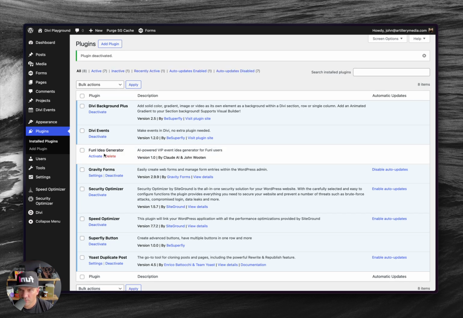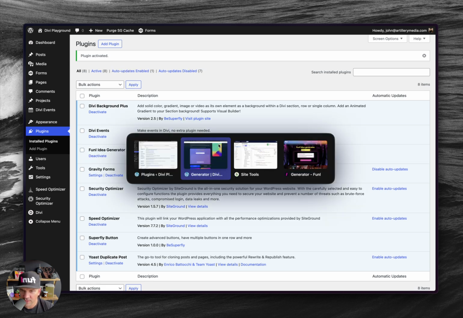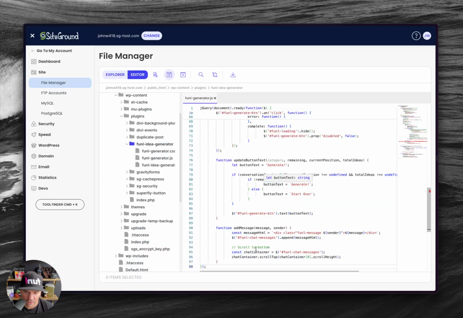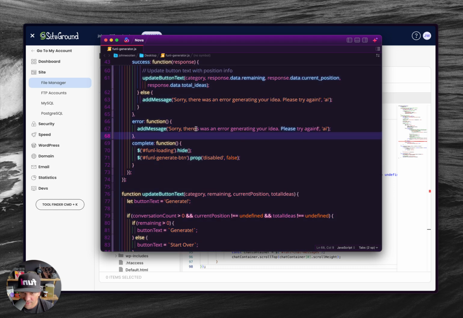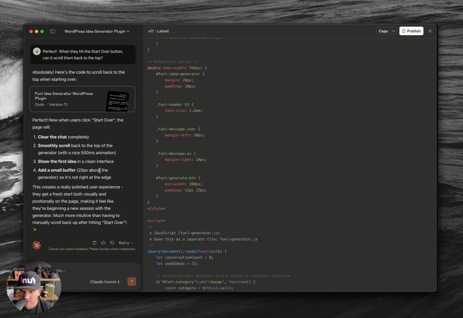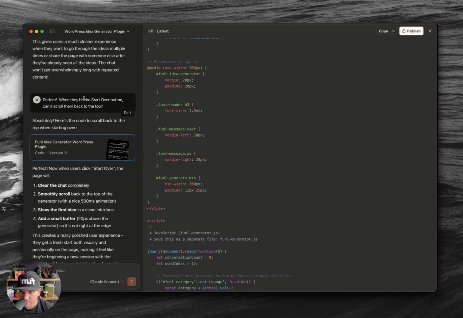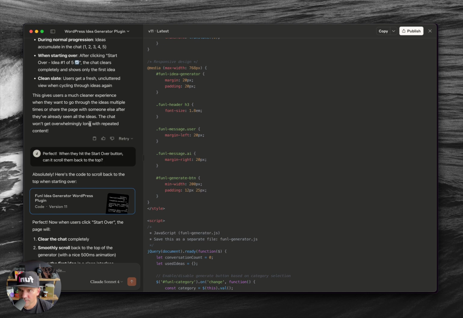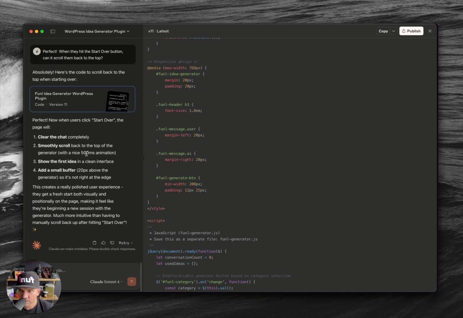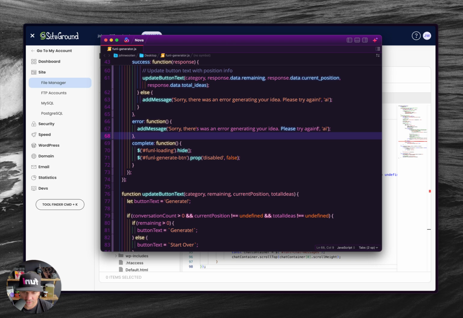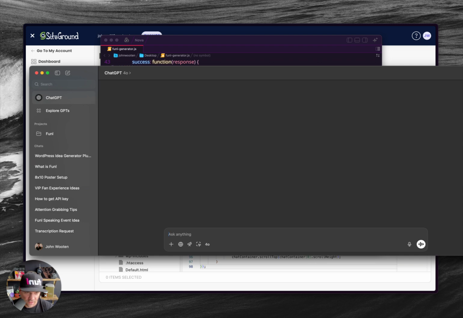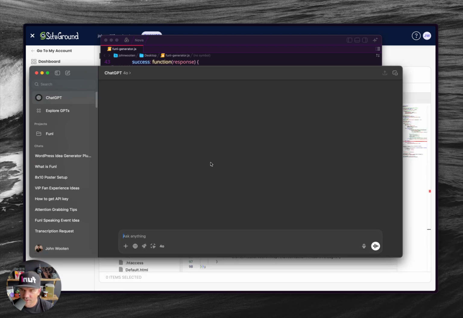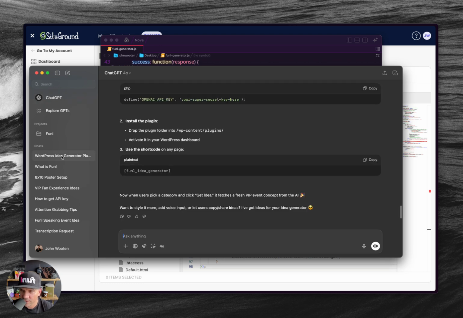Deactivate. When I activated it, it threw an error, and it's not throwing it now, but it basically threw an error and told me the line number. And basically, I saw that this was going, and you can kind of see it here. And what I had to do to fix that is I had to escape that single quote. And I think I have it in ChatGPT. Let me see, because that's where I asked Claude, how do I fix it?